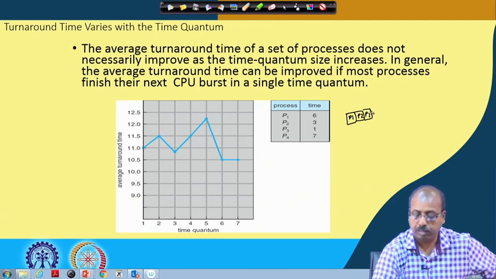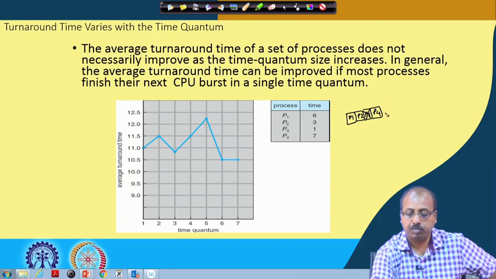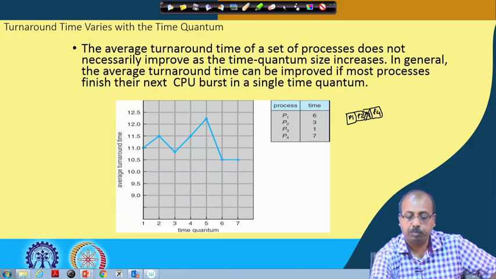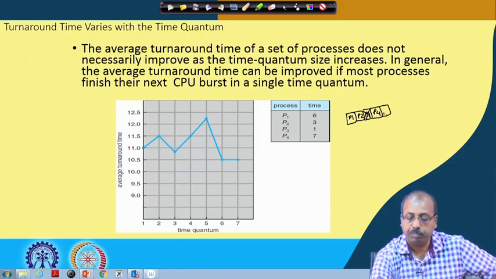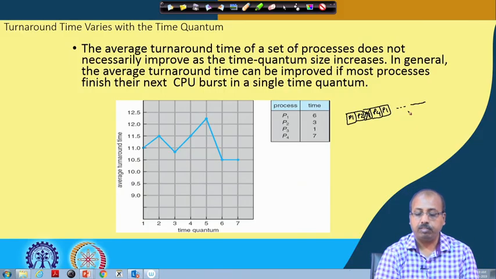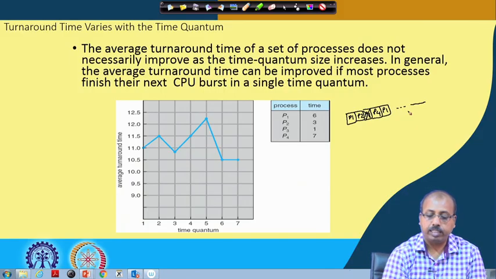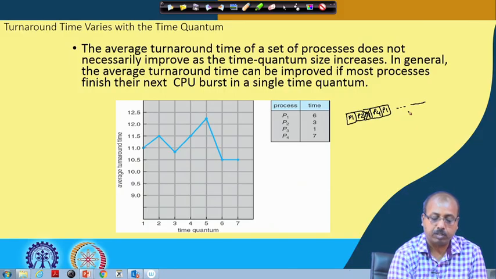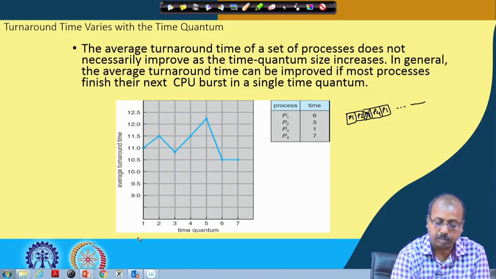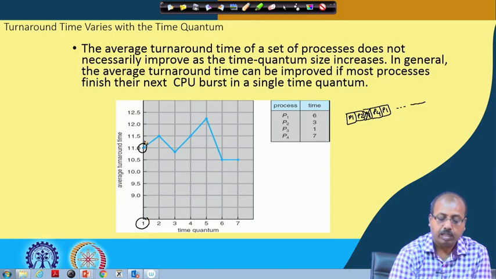P3 will be over at this time, then P4 will come for 1 time unit, and now P1 will execute for 1 more time unit. This way you can draw a Gantt chart, and after that you can see the average response time for the processes, and it can be shown that if the time quantum size is equal to 1, then this is the average waiting time.